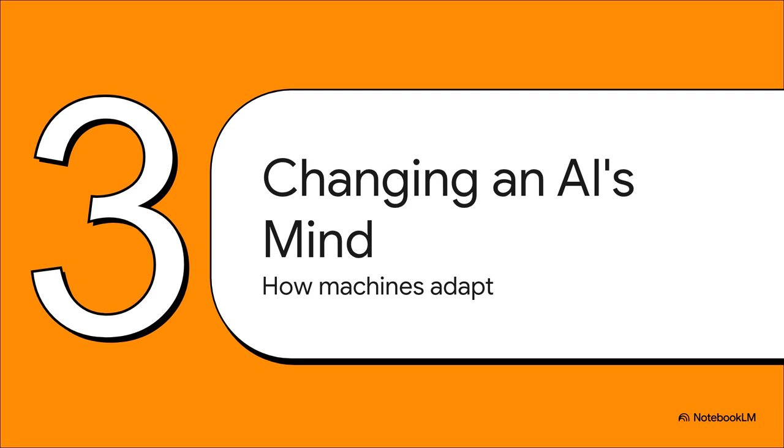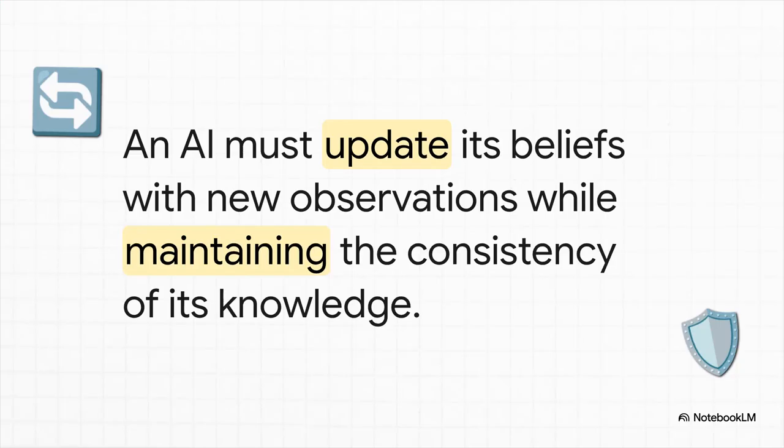So, great. Our AI can have beliefs. But the real world is messy. It's always changing. New information comes flooding in all the time. So how does an AI change its mind without its entire logical framework just shattering into a million contradictory pieces? This whole problem is called belief revision. You need to design a system that can take in new facts, figure out how they mesh with what it already believes, and then adjust its worldview accordingly, all without creating a logical short circuit. It is a constant, incredibly delicate balancing act.